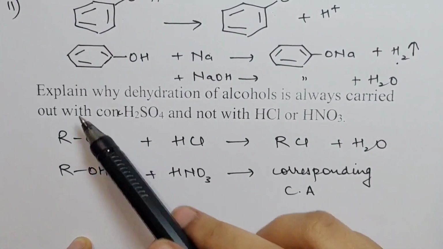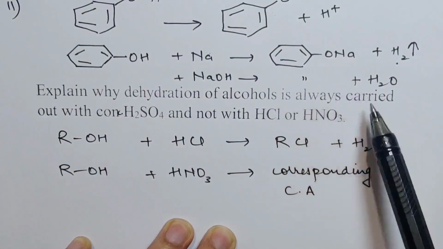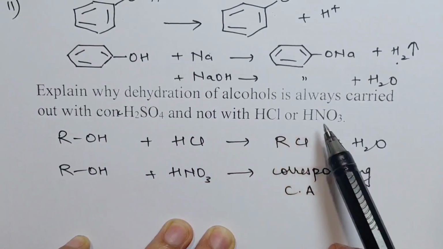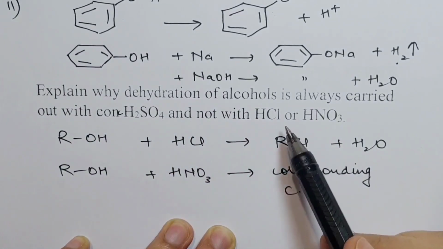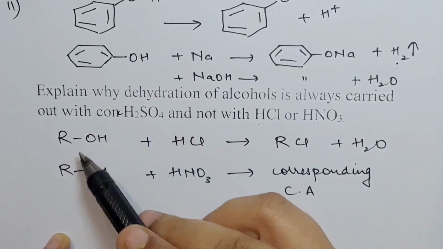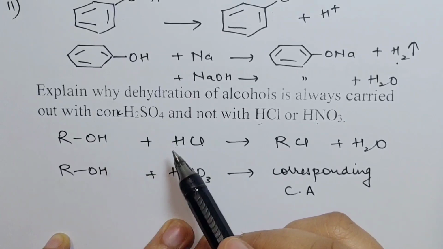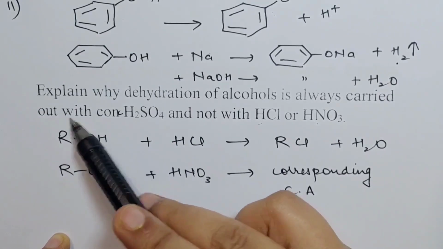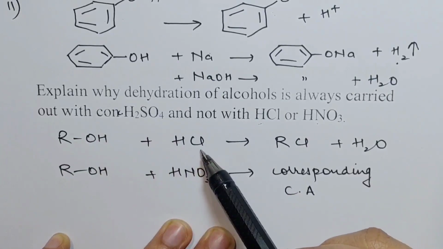Next question. Explain why dehydration of alcohol is always carried out with concentrated sulfuric acid and not with HCl and HNO3. Simply because these two would not result in the desired product. Why? We have studied in haloalkanes and haloarenes that one way to form haloalkane is to treat alcohols with acid.